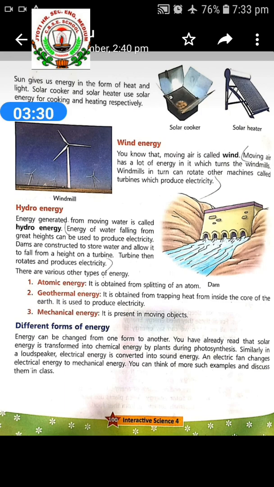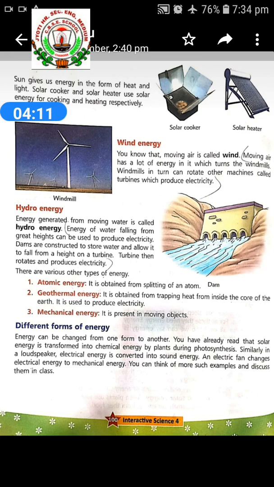There are various other types of energy. So there are so many types of energy: atomic energy, geothermal energy, and mechanical energy. Atomic energy is obtained from the splitting of an atom. Nuclear power is the use of a nuclear reaction that releases nuclear energy to generate heat, which is most frequently then used to drive steam turbines to produce electricity.